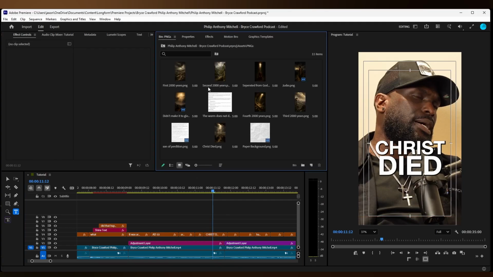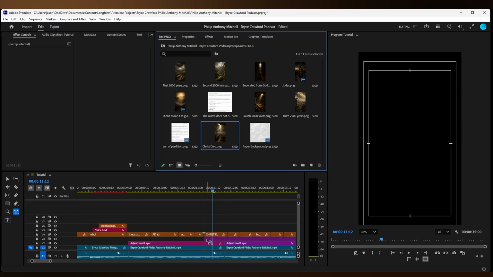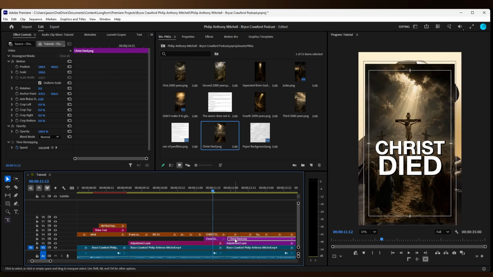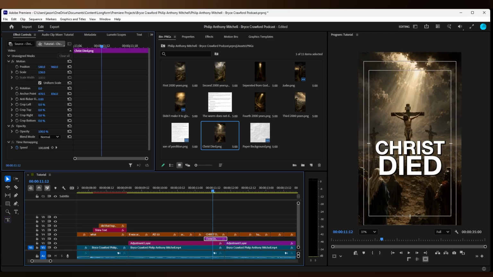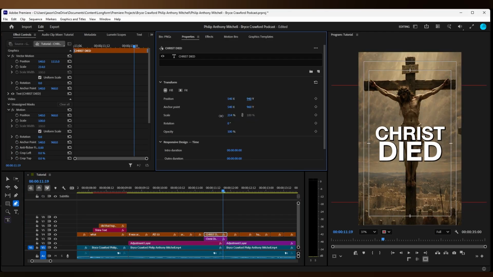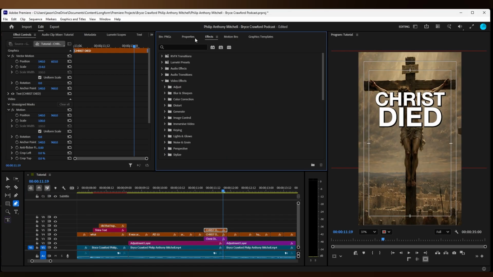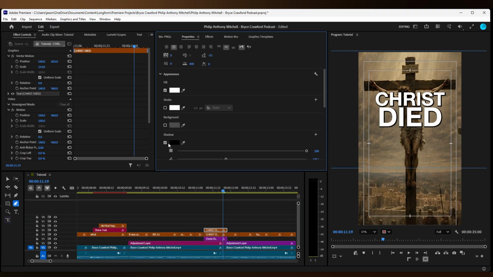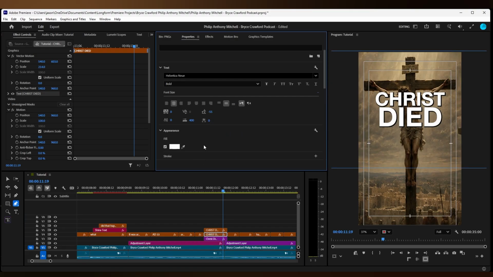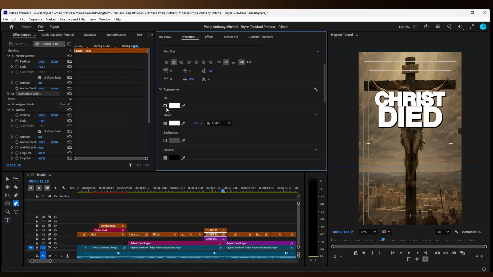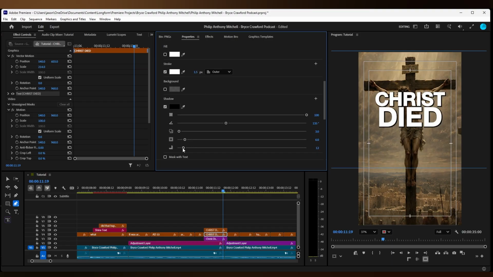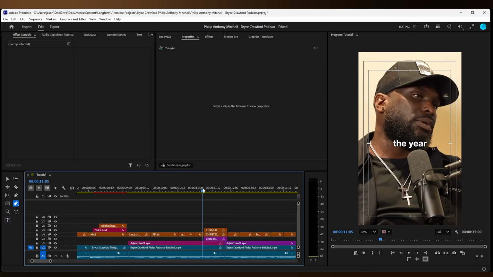I don't know why, but you can take the shadow off if you like, but get the image of Jesus on there. Scale it up as we normally do. You guys know the drill by now. Then put Christ died above, and then we're going to probably get the pen mask tool soon. Make sure the top stroke is off, and then the bottom text stroke is on and 1.5, I believe. We can take the stroke off, or we can just increase the feathering of the stroke, which looks nice.